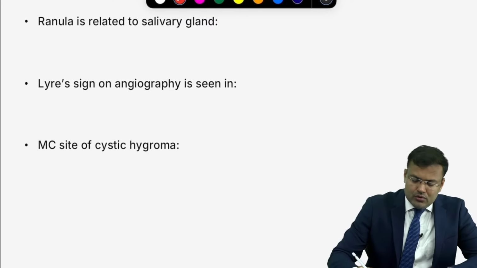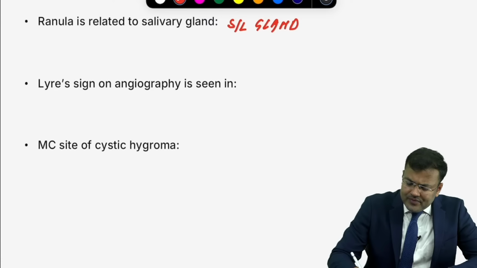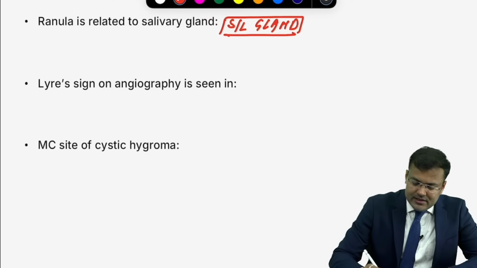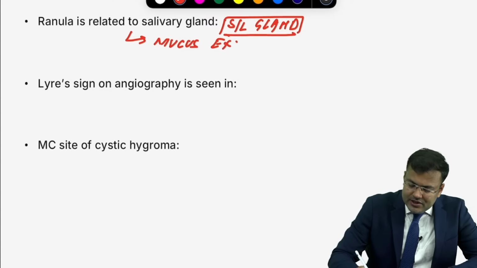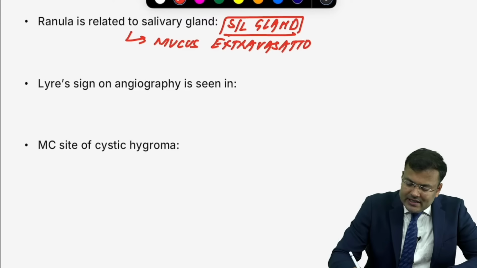Next, ranula is located in the floor of mouth just below tongue. So in relation to sublingual gland. What kind of cyst is this? It is mucus extravasation cyst. Mainly mucus extravasation. Okay, so this is mucus extravasation cyst.